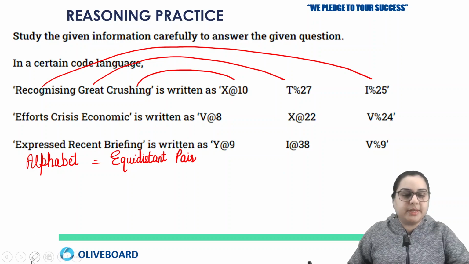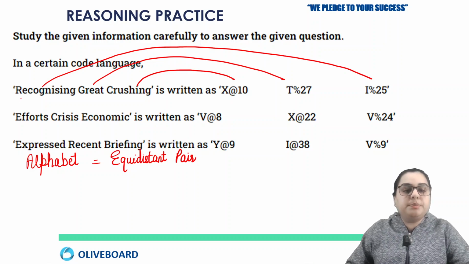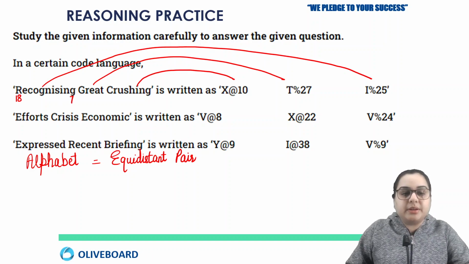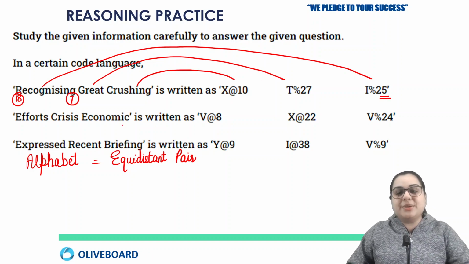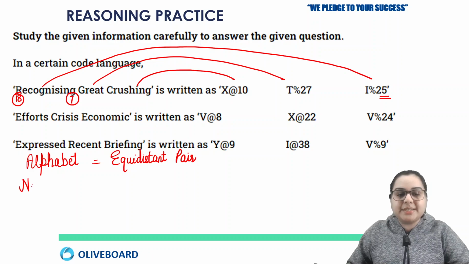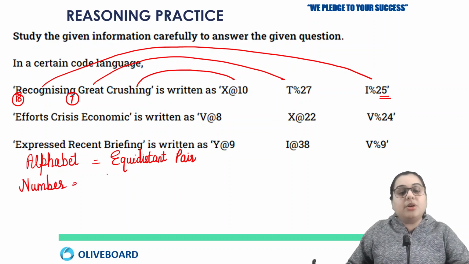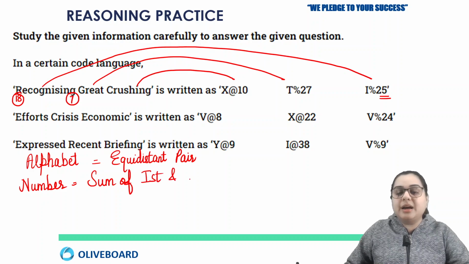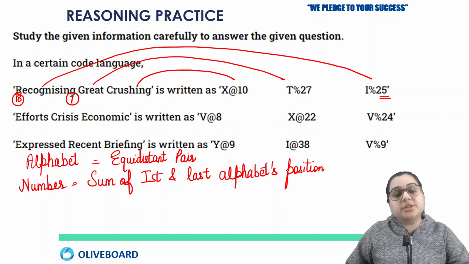So let's see what is happening. Actually, the position of R, the first alphabet, is 18 and G is 7. If I add 18 plus 7, it becomes 25. So actually the number represents the sum of the positions of the first and last alphabet. Right, so this is the logic behind the number.